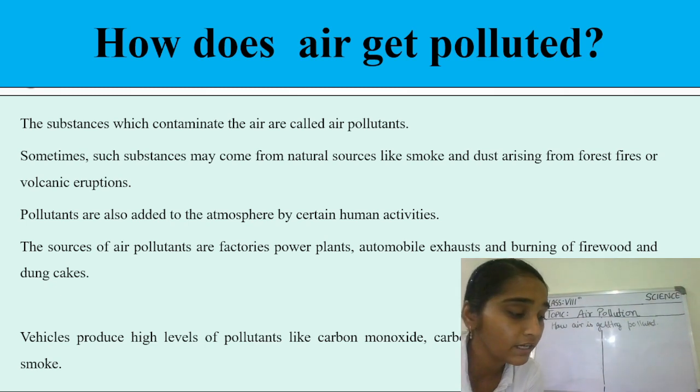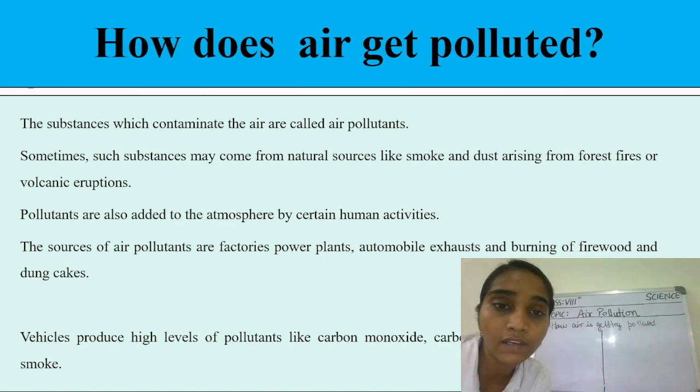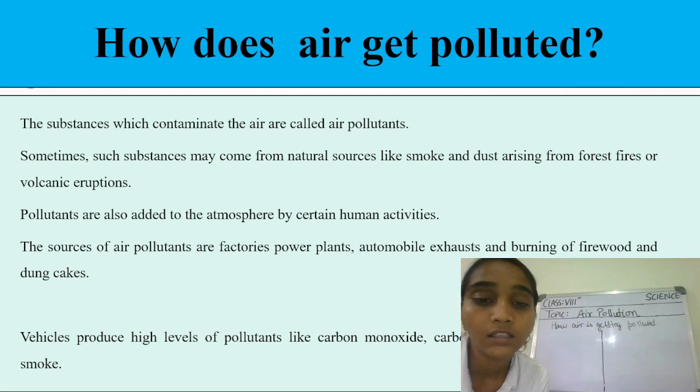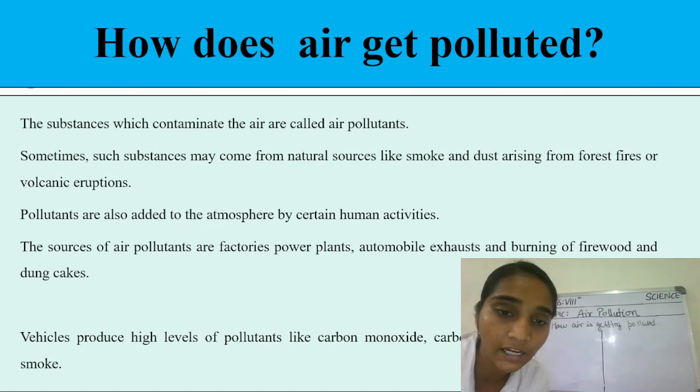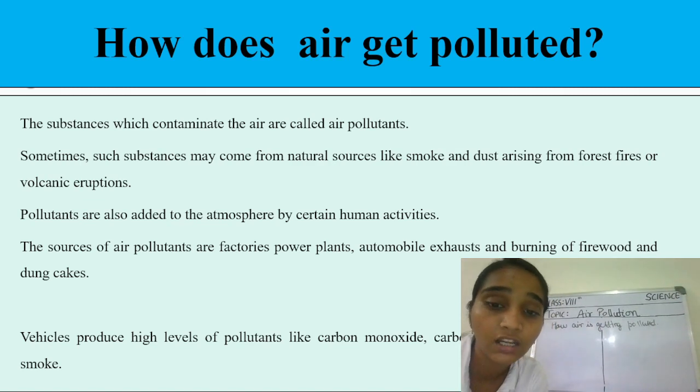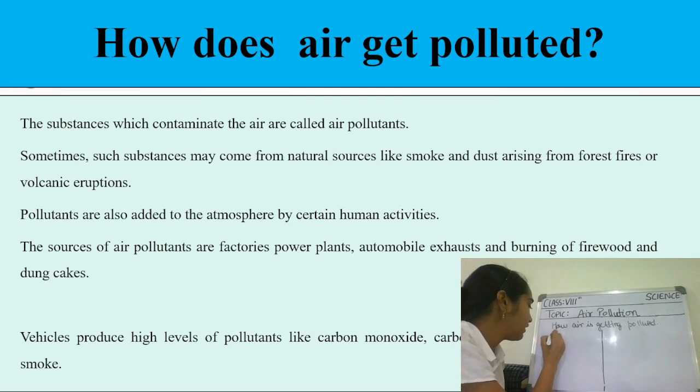Also, students, air is getting polluted by some human activities, because we are burning plastics and dry leaves. We humans are also using vehicles, so by our human activities also air is getting polluted. And the sources of air pollutants, which release harmful chemicals into our environment, could be the power plants, the automobile exhaust, and the burning of firewood or cow dung cakes, right? So they show where the air pollutants are arising from.